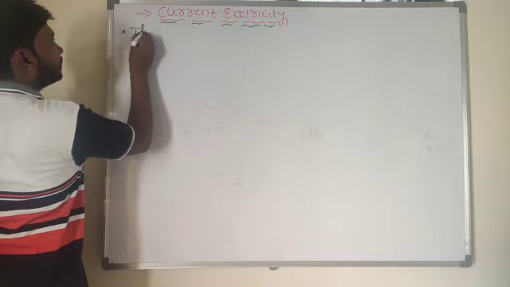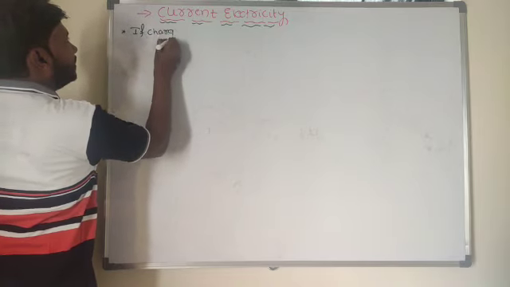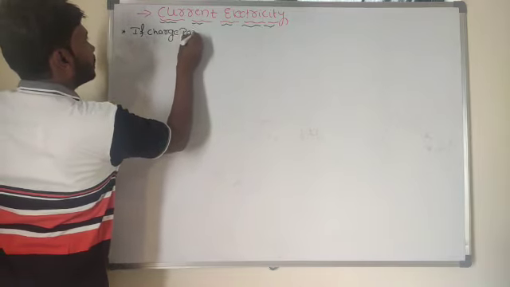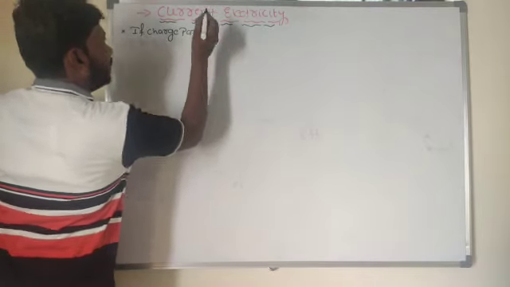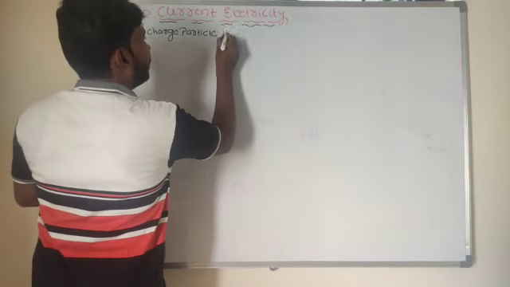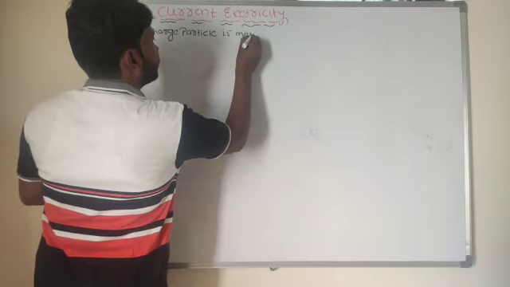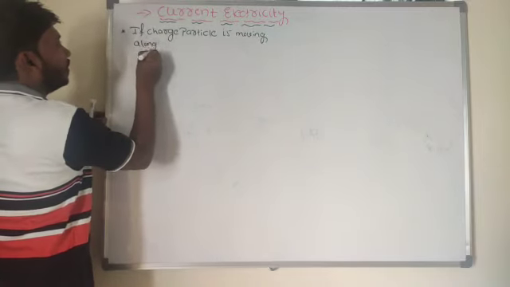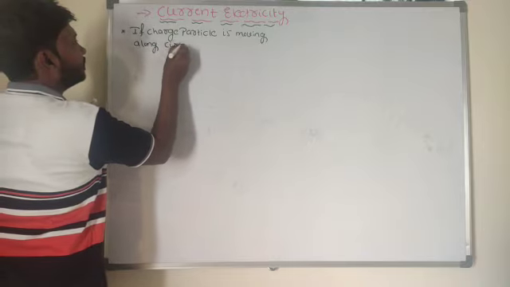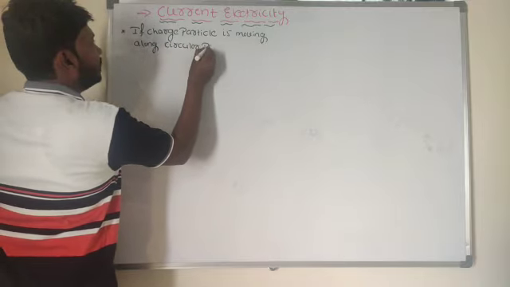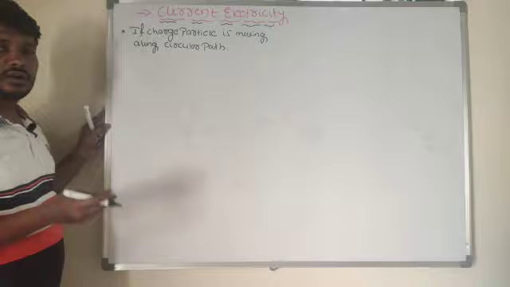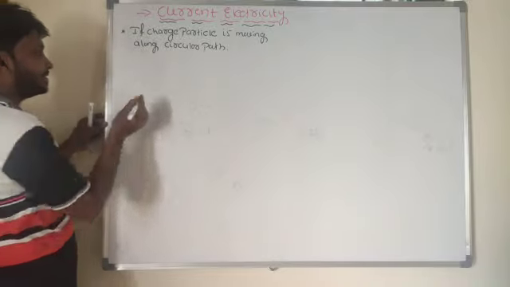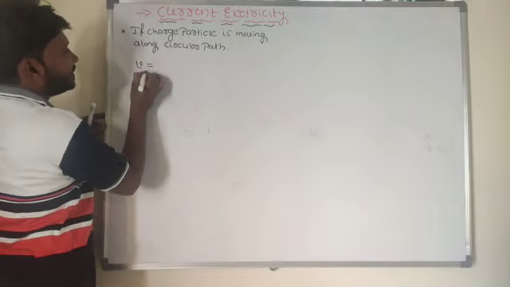If a charged particle is moving along a circular path, first I can consider velocity.